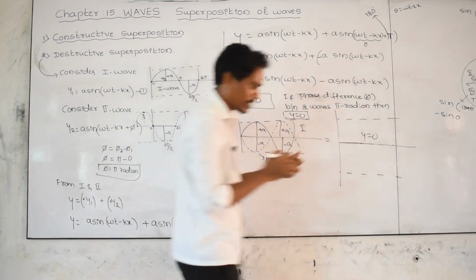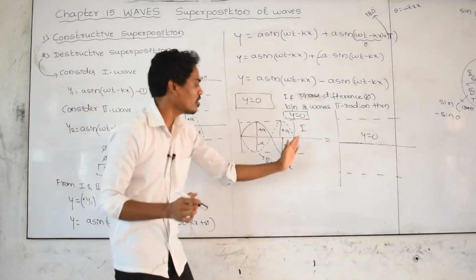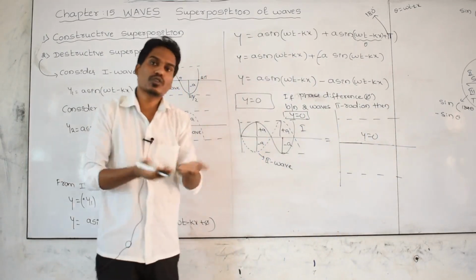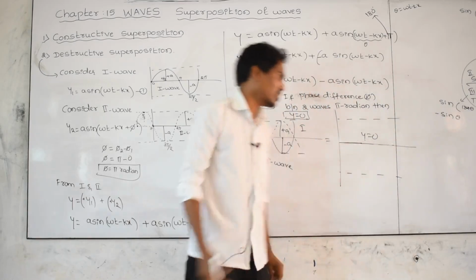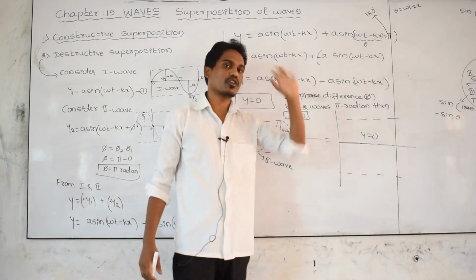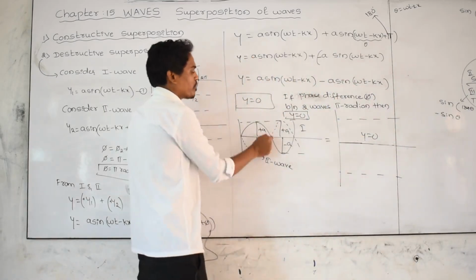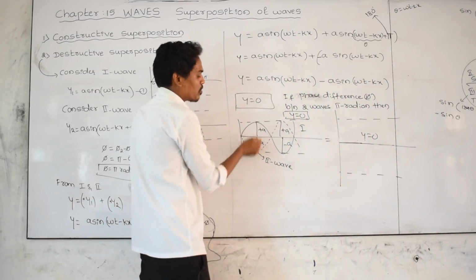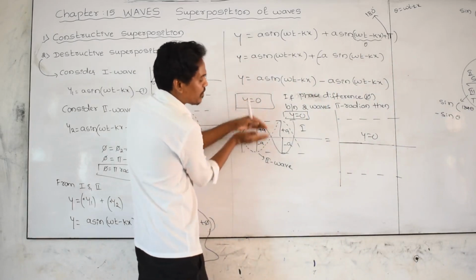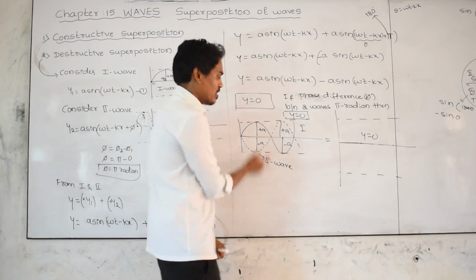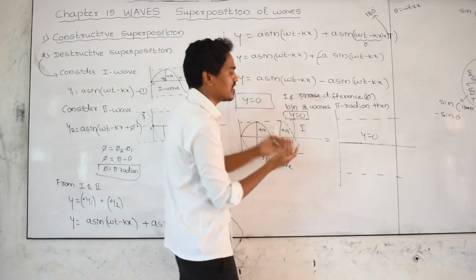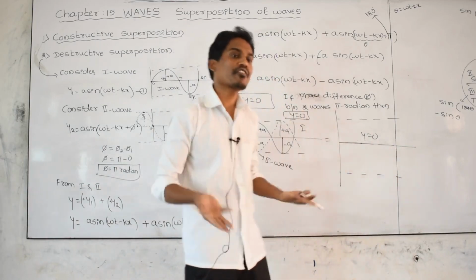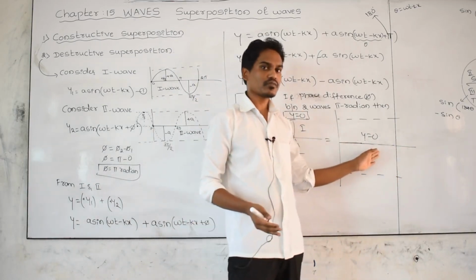There is no wave, because the first wave and the second wave cancel each other. First wave with plus A, second wave with minus A, they cancel, so this part of the wave is cancelled out. For the second wave plus A and the first wave minus A, they get cancelled out, then there is no wave. No wave means no displacement.